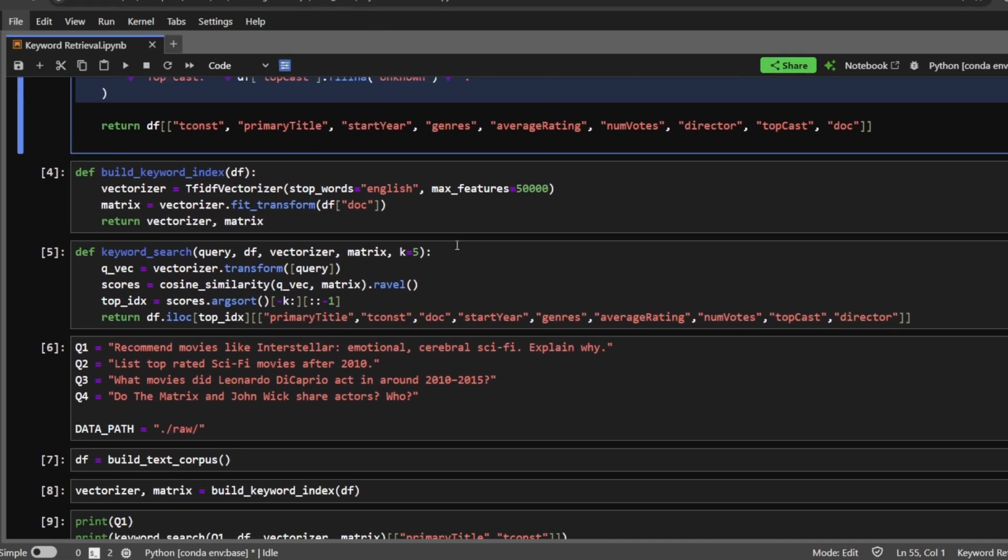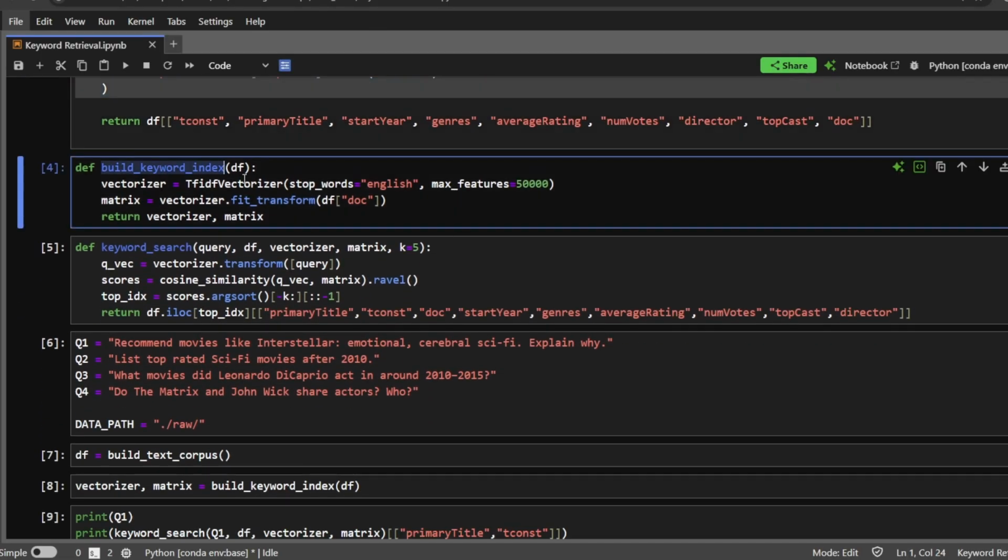Next step is we are building the keyword index. So for that, we'll use a TF-IDF tokenizer and we'll ignore the common English words. We'll filter on the movie description doc, and at the end, we will return both the vectorizer and the matrix of numbers.